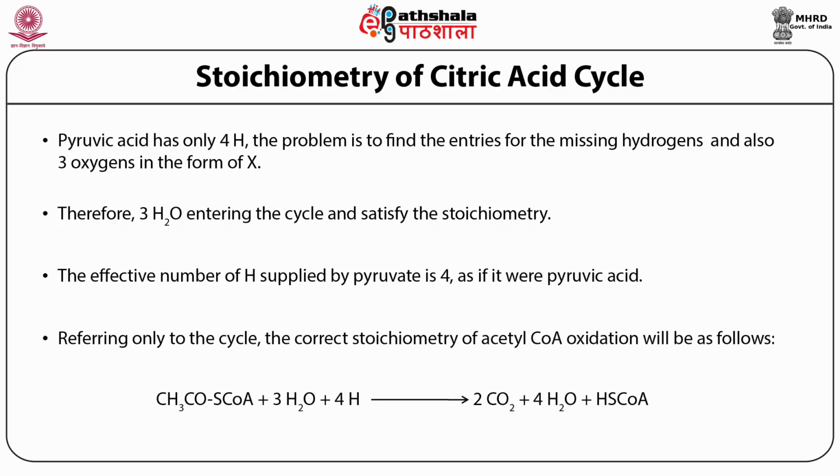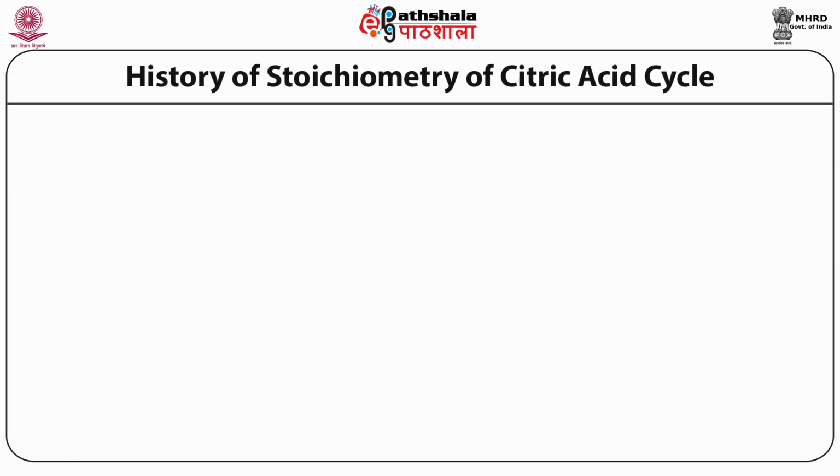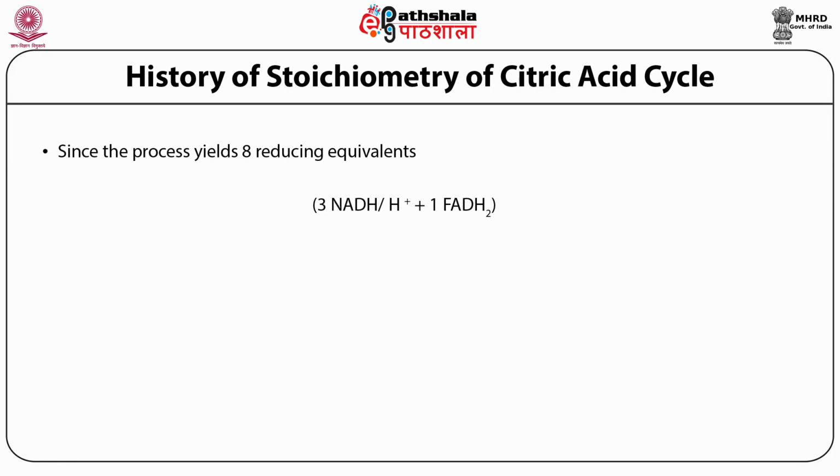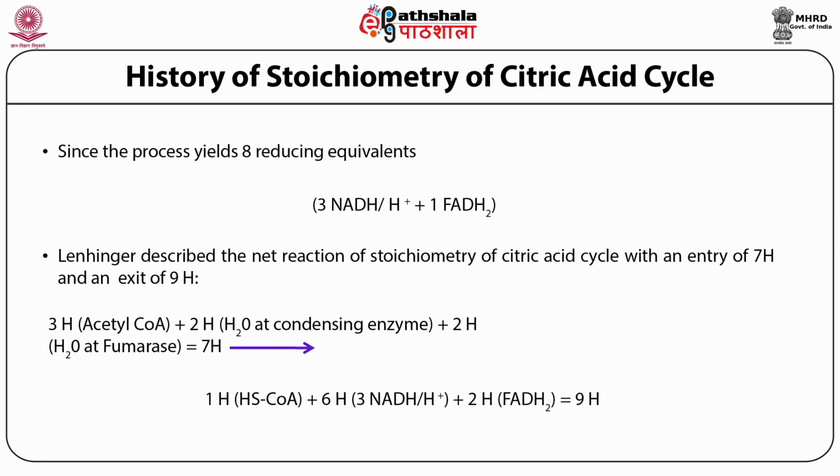Referring only to the cycle, the correct stoichiometry of acetyl coenzyme A oxidation will be as below.